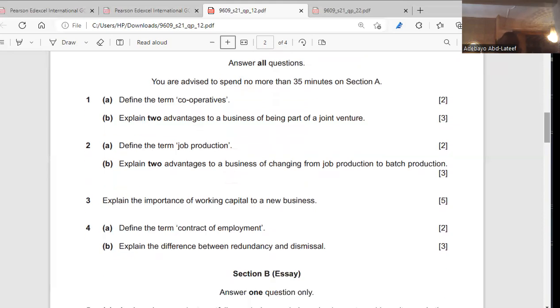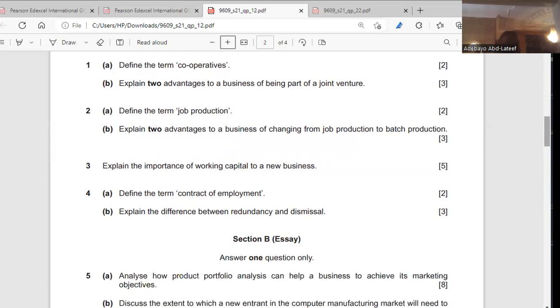One, it is cheaper for both parties. We're talking about the advantages of joint venture now. It is cheaper for both parties because it means that cost has to be shared amongst them. The cost incurred will be shared among them. That's the first point. The second point is that both parties could come with their different business experience to start up our business. Okay.